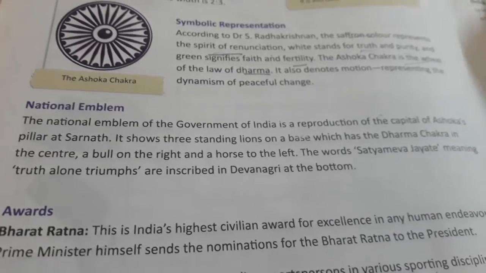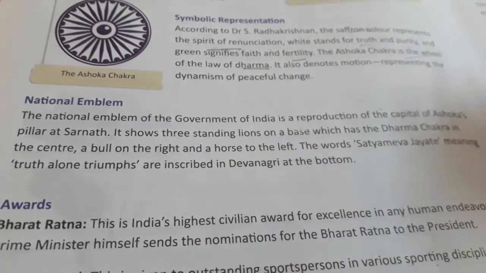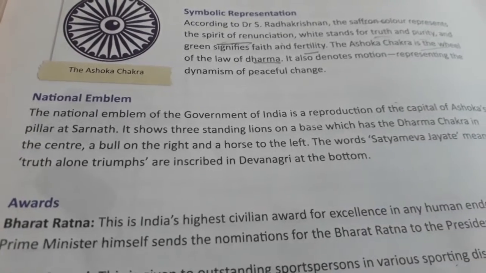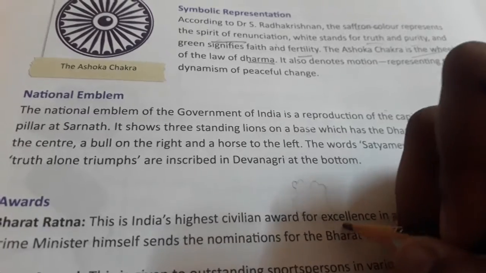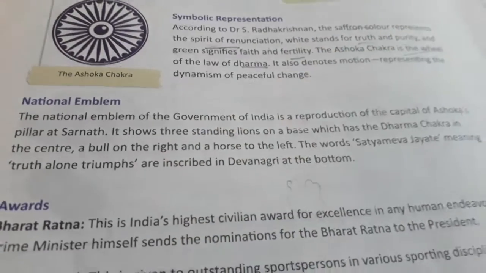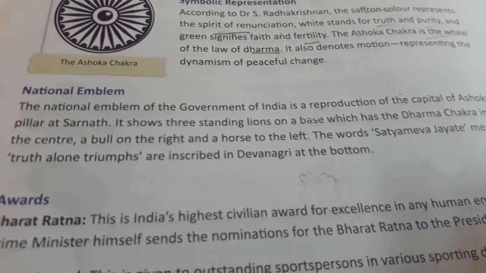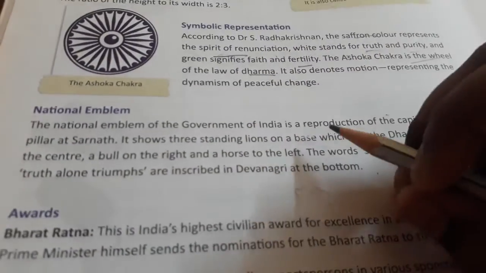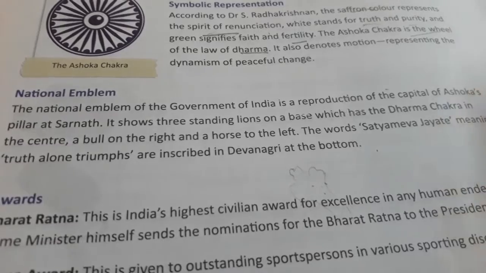Okay, then the national emblem. What is a national emblem? It is a symbol with four lions. We'll just see three of them, but it actually has four. The fourth one will be at the back. When we draw something in 2D, you will only see three. When we see the emblem in 3D, that is, in real life, it will have four lions, one at the back. But in a 2D shape, when we draw it or see it in a picture, we'll just see three lions.